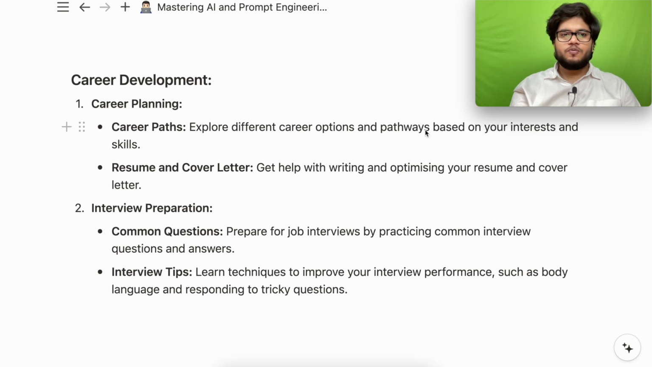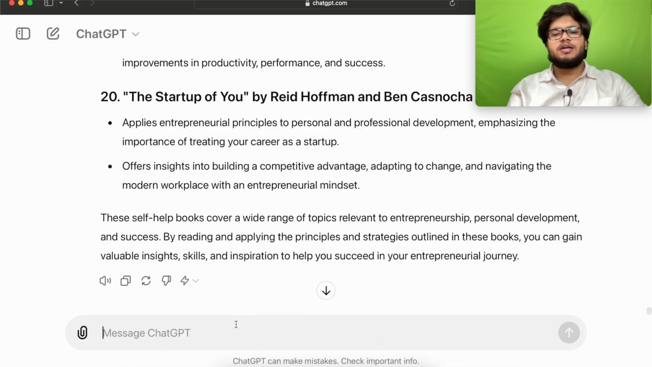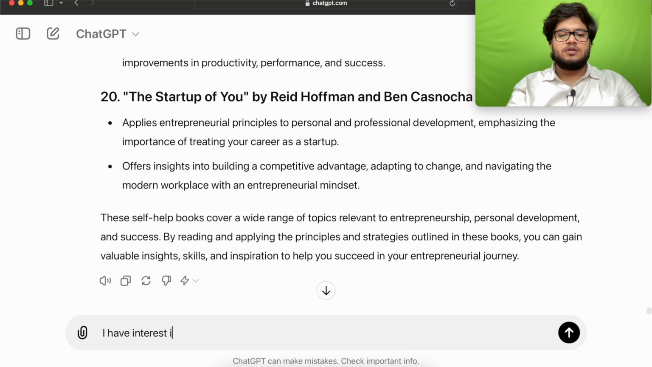Now you could also use ChatGPT in your career development also. For example, career planning, career path. You need to explore different career options and pathways based on your interest and skills. So for example, let us say I have interest in physics, maths, and programming.